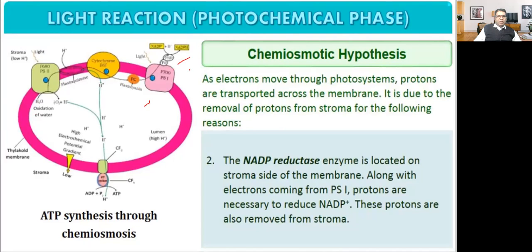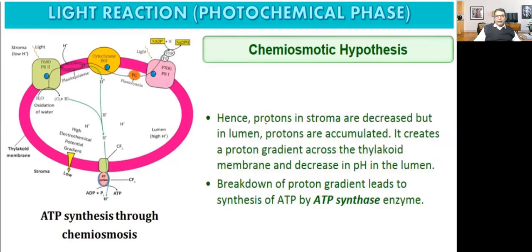So some of the protons which are there in the stroma are removed from here also. Hence, protons in the stroma are decreased. Ultimately, protons in the stroma are used in the production of NADPH.